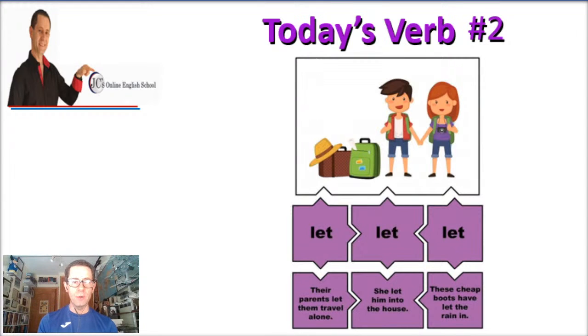And in the past participle, we need the present perfect or the past perfect. And the sentence could be, these cheap boots have let the rain in. You should have bought more expensive boots or better boots. So once again, let is pretty easy, pretty standard. The three forms are the same in the present, the past, and the past participle, compared to the previous one.